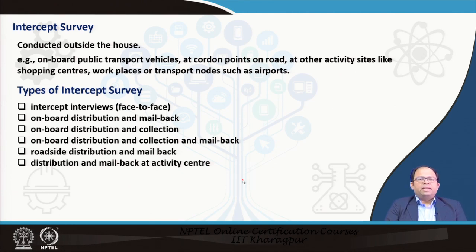And there are different kinds of intercept surveys. It could be face-to-face. It could be onboard distribution of the forms, and the people can mail back those forms, or onboard distribution that would be collected back after a certain time, or onboard distribution and collection where both collection and mail back are allowed. If somebody is not able to complete it, then he can mail it back later on. Or roadside distribution and mail back, or distribution and mail back at an activity center. These are the different ways we can do intercept surveys.